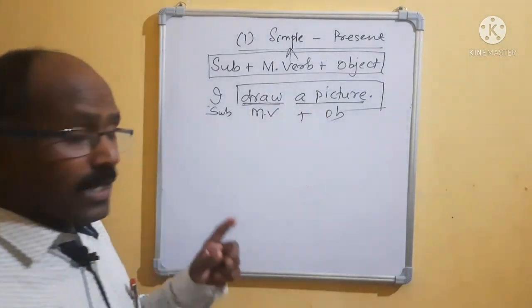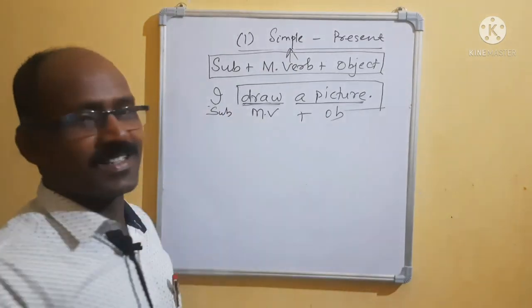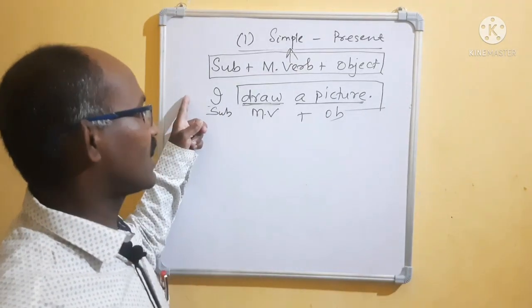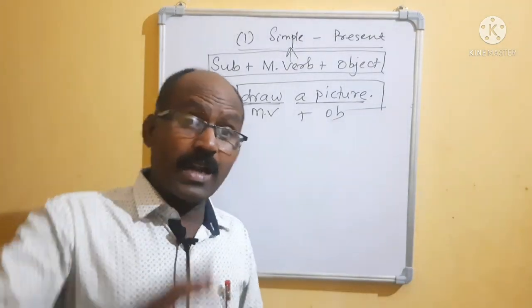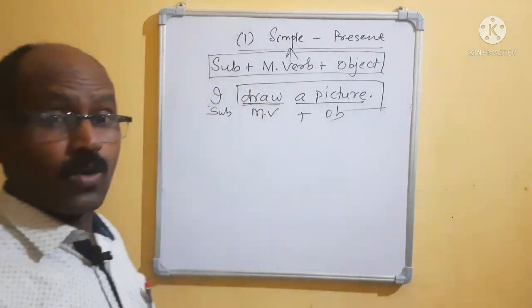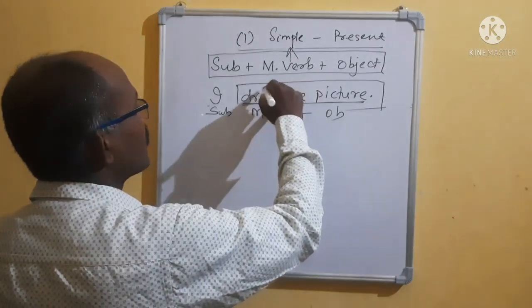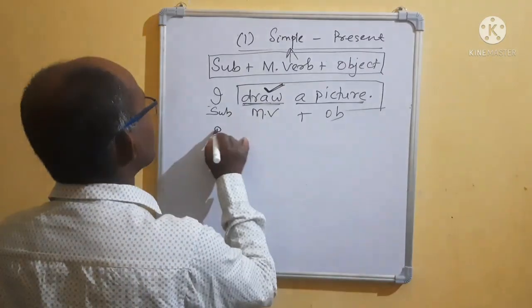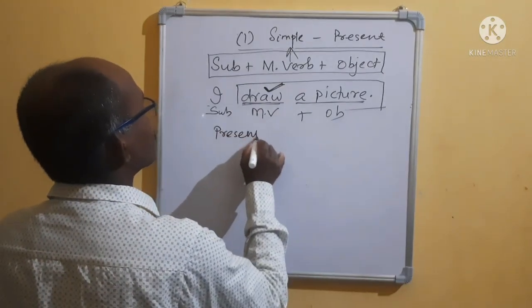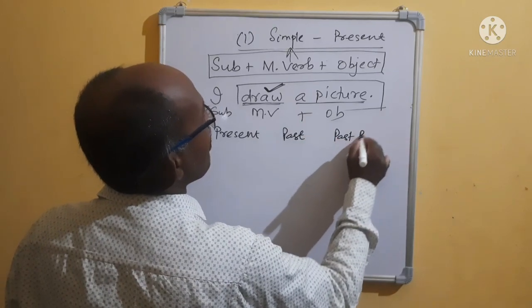That means a positive sentence or a declarative sentence or an assertive sentence has subject, main verb, object. And in the previous class I already told you, first you look at the main verb. Who is the main verb? The main verb is draw. Now I am telling you, listen, present, past, participle.